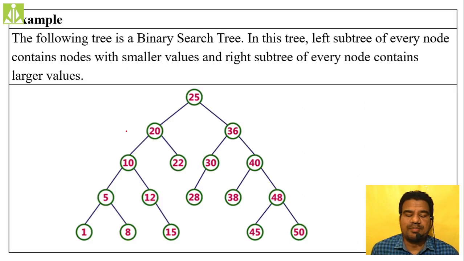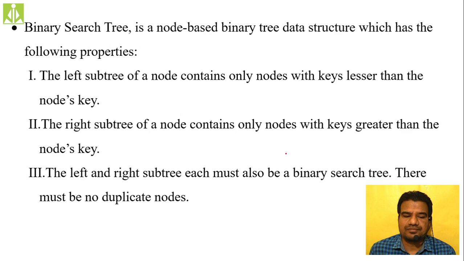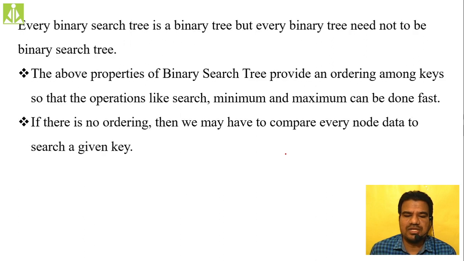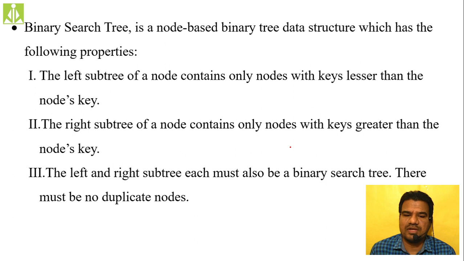So simply take the example of this binary search tree, where the root node has 25. If you see, all nodes present inside the left side subtree are smaller than the root node, and all nodes present inside the right side subtree are greater than the root node. So in this way we maintain a binary search tree. The definitions in these two have the same meaning, whatever we discussed so far.